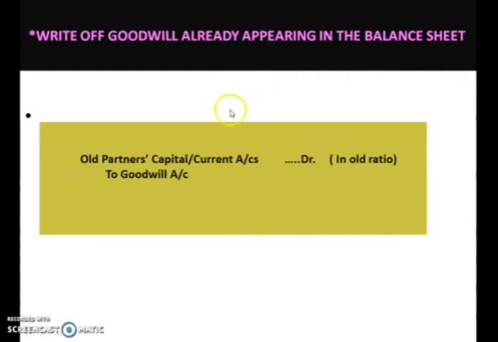So we have to debit the old partners' capital account in their old ratio and credit the goodwill account. So children, the journal entry in this case is: old partners' capital or current account debited to goodwill account. The old partners will write off this goodwill in the old ratio.